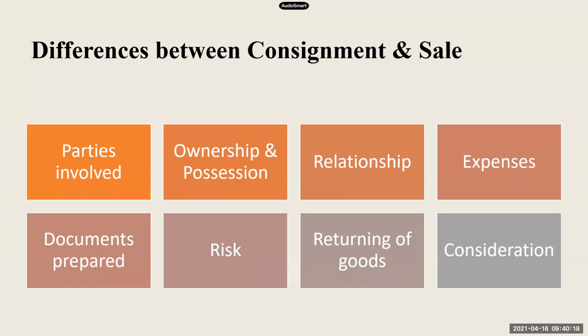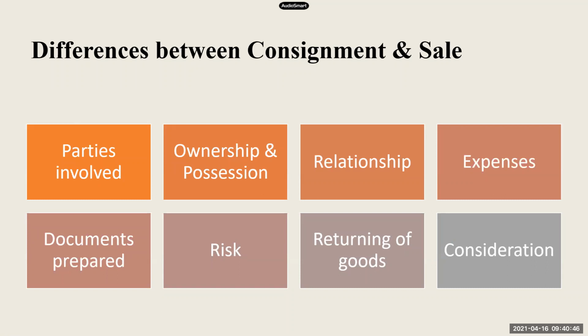The consignor is only giving the physical possession of goods to the consignee. When the consignee sells these goods to further customers, then the ownership of goods is transferred from the consignor to the final customer. But as far as consignor and consignee are concerned, the ownership remains with the consignor, whereas the possession of goods is transferred to the consignee.